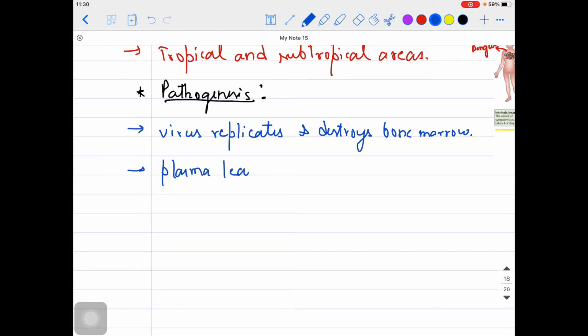Plasma leakage is common because there is an increased capillary permeability of capillaries. So due to the increased capillary permeability, there is a plasma leakage over here. With that, the person might have low BP and all.